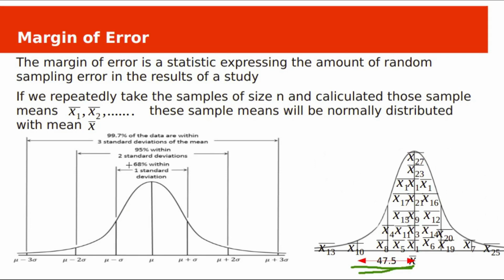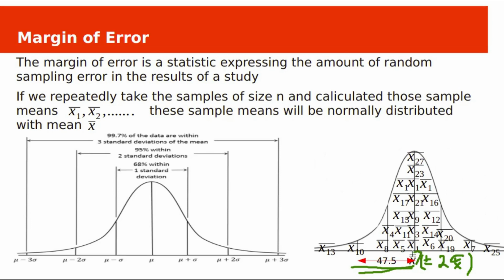According to the 68, 95, 99.7% rule, we would expect 95% of means, this x1 bar, x2 bar and so on, to fall within about 2 standard deviations, plus or minus 2 standard deviations, either side of this overall mean x bar. But this is a sampling distribution.